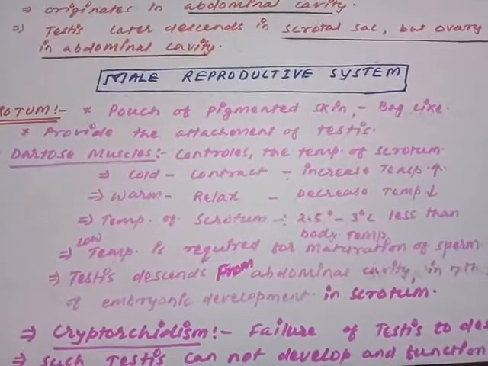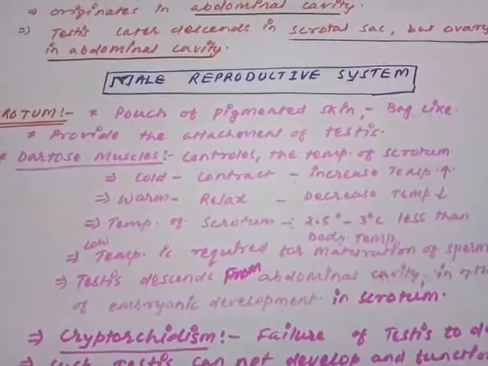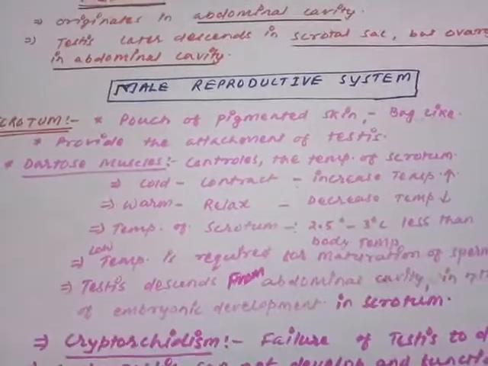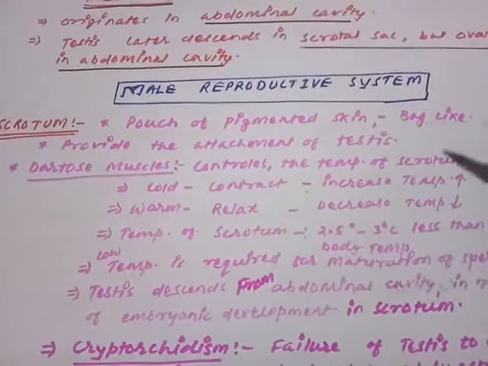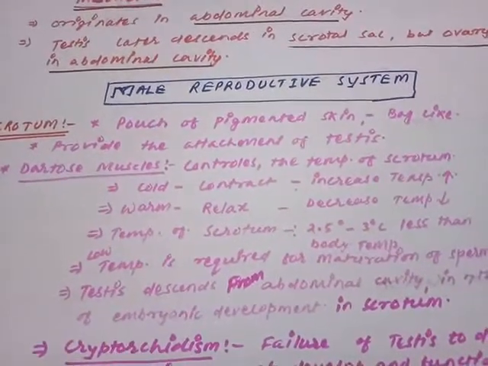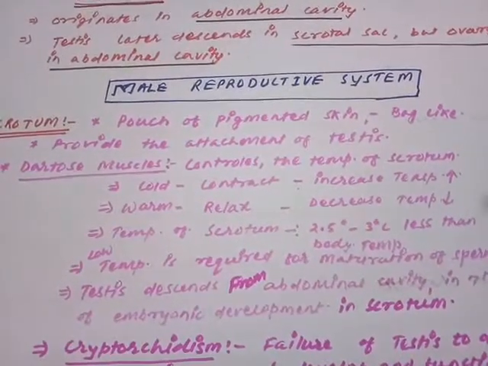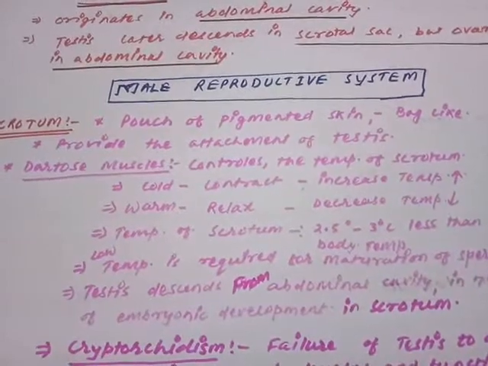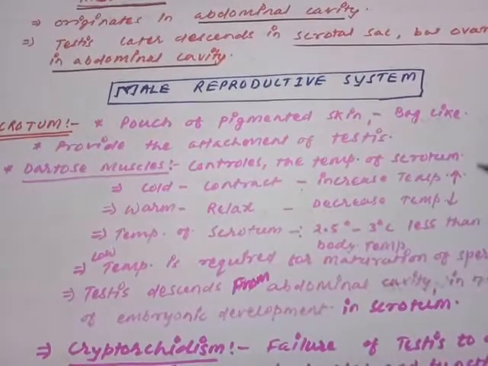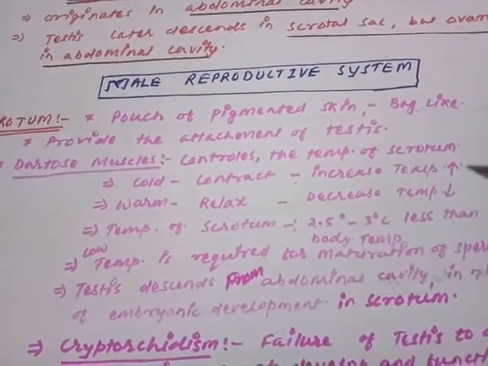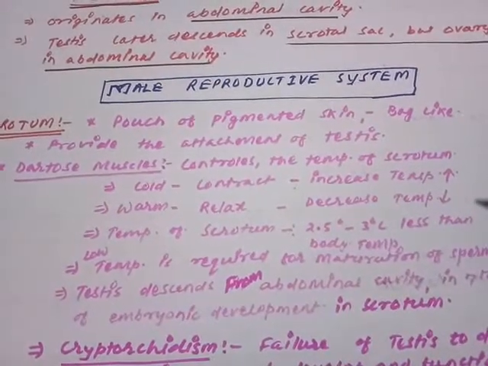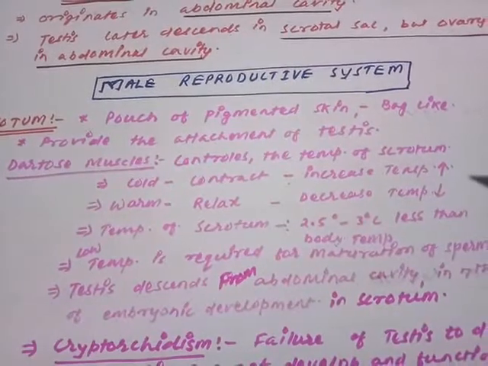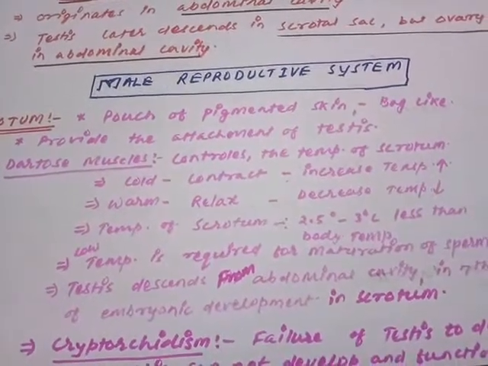So it has to contract or relax to maintain the temperature. Whenever the environmental temperature is low, the dartos muscle will contract and the temperature will increase. Are you getting my point? When the outside temperature is low, during the winter season or in a cold environment, the dartos muscle will contract and increase the temperature of the scrotal sac, so that it doesn't drop to the level of the normal body temperature.